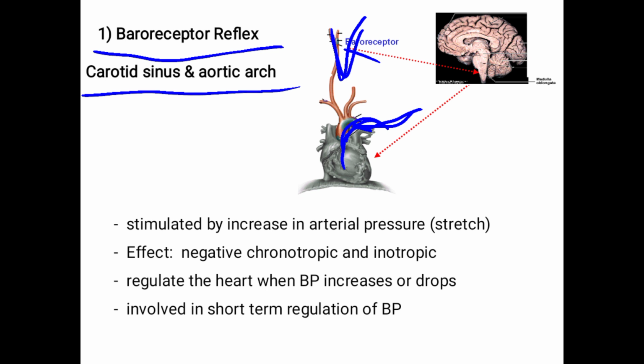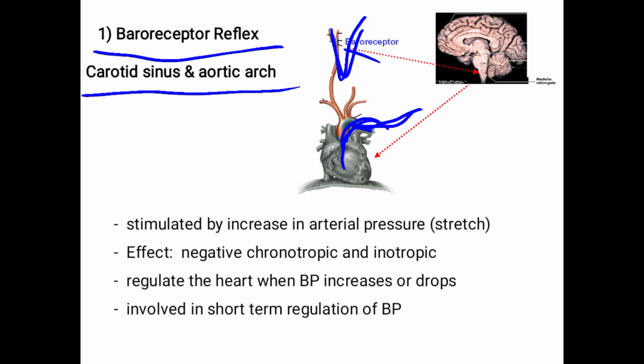So stimulation of baroreceptor is by increase in the arterial pressure, the BP.